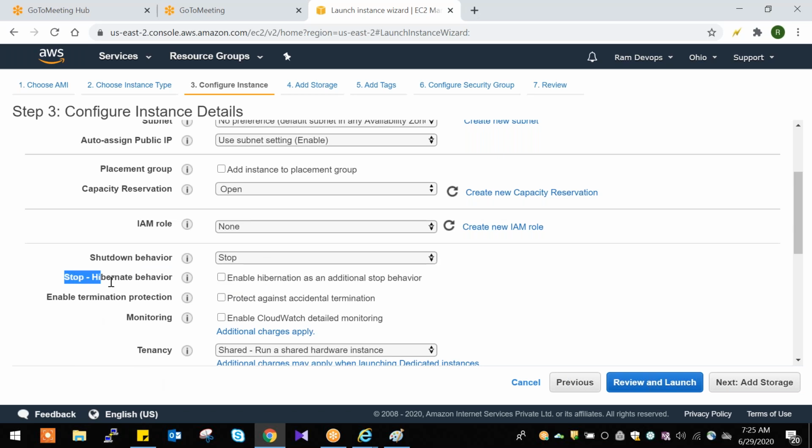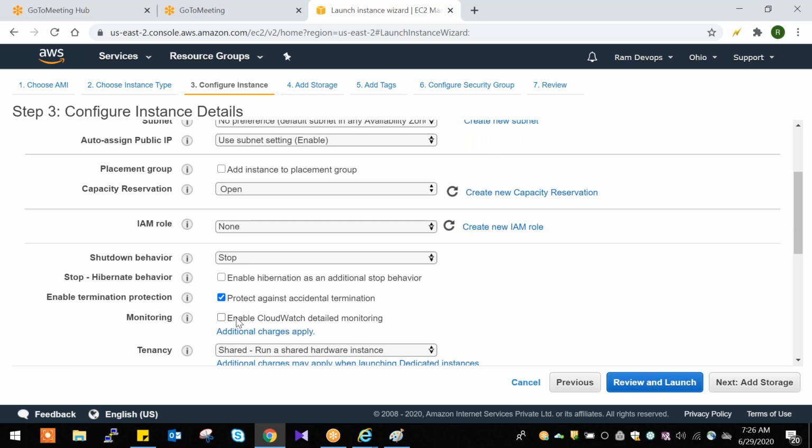And so stop behavior we'll discuss later. So enable termination protection. Okay, so what is this? If you enable this termination protection, what will happen? By single clicks we can create a number of servers in cloud, and by single clicks we can delete a number of servers also. That is why in real time this option is very useful. By single clicks we can terminate a number of servers.